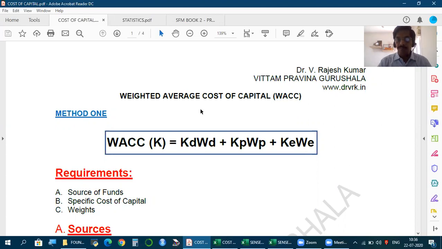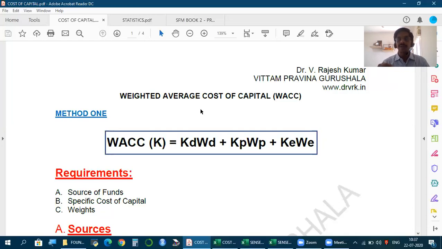A business entity must consider cost of capital or weighted average cost of capital to find the time value of money, and this is what we call the hurdle rate. So a business entity must consider cost of capital as its hurdle rate. What is cost of capital?